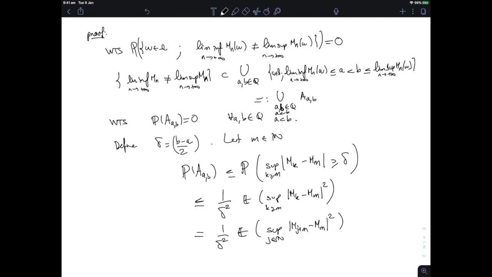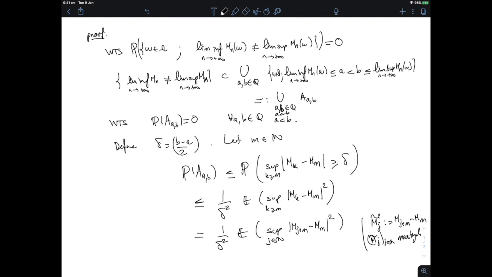Now, I'm claiming, which is easy to say, that if I define M tilde j to be M_{j+m} minus M_m, then M tilde j is going to be a martingale. Right, because M_k is a martingale, and that's a martingale that will just start at 0.